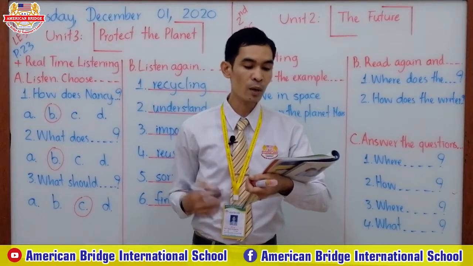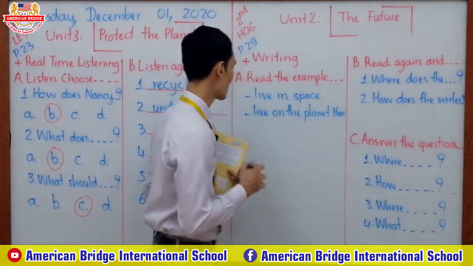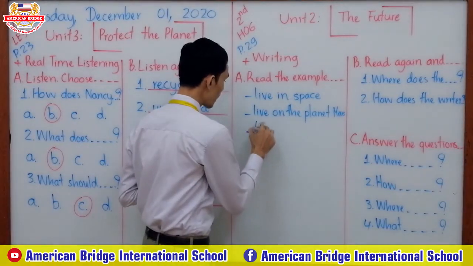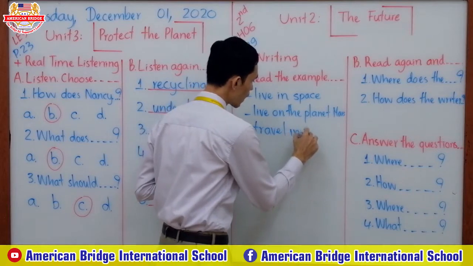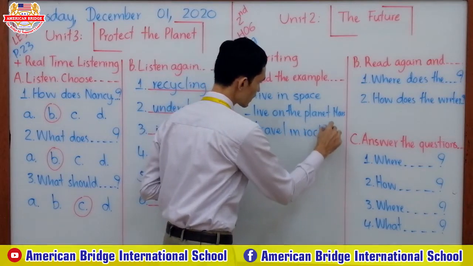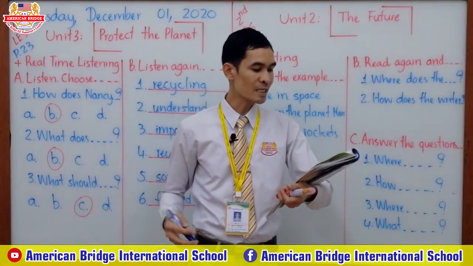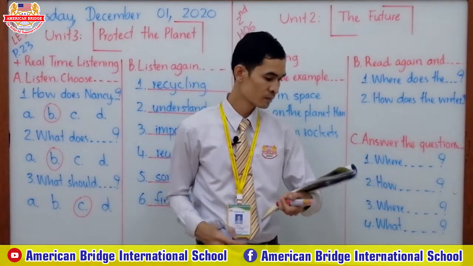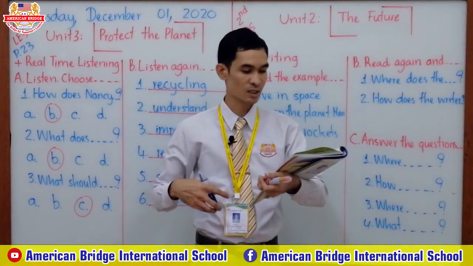We will travel in rockets. So this one is also a future activity, right? We will travel in rockets, because space is so big and rockets can travel very fast.